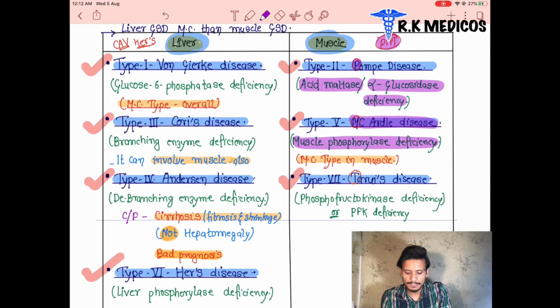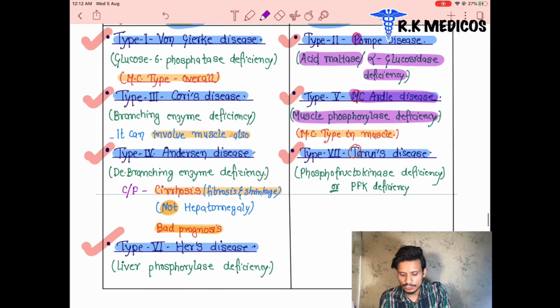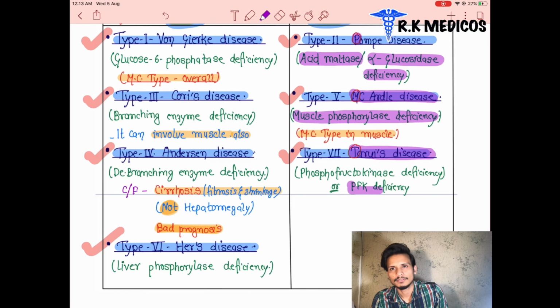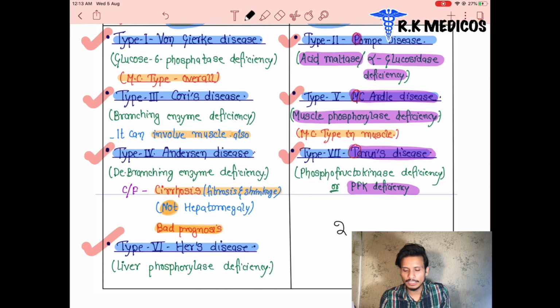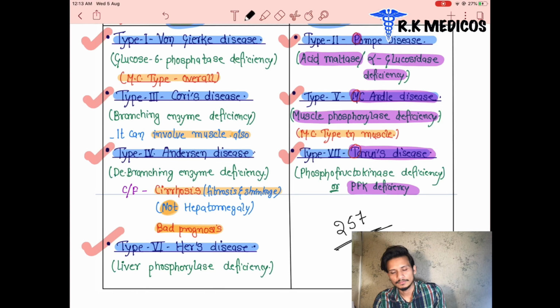Now you can say type 7, that is called Tarui disease. What is deficient here? There is a deficiency of phosphofructokinase in type 7. So these are the different types of glycogen storage disorders which happen inside the muscles. These are the three conditions: type 2, 5 and 7. These are the three numbers associated with the muscle glycogen storage disorders.